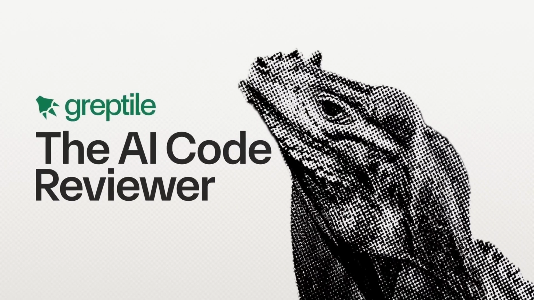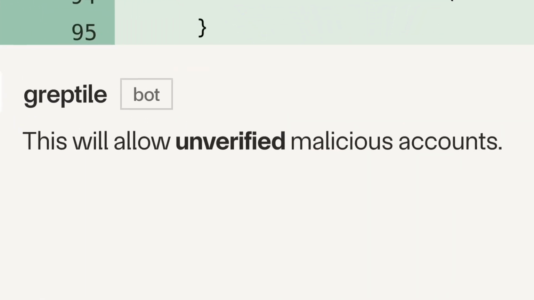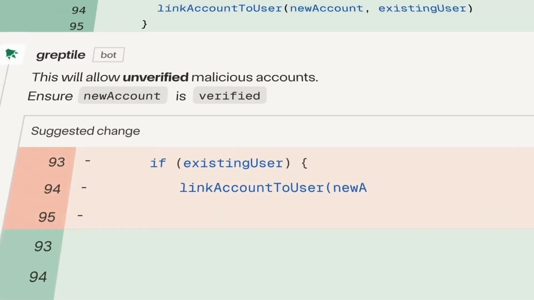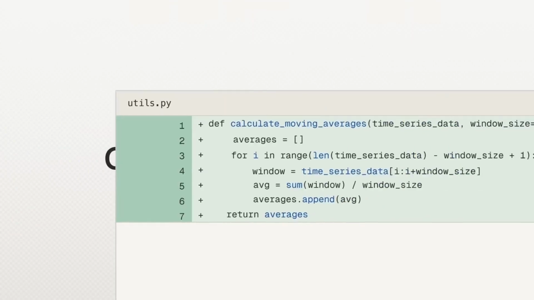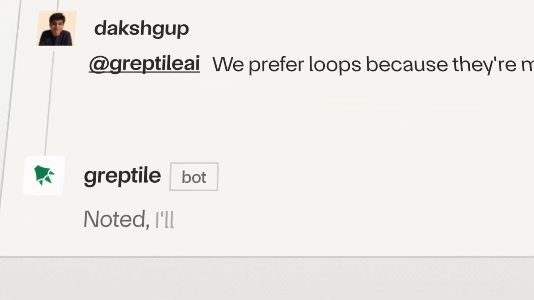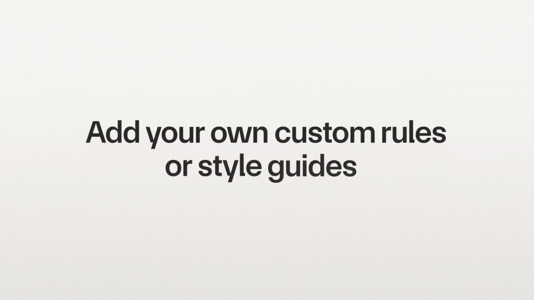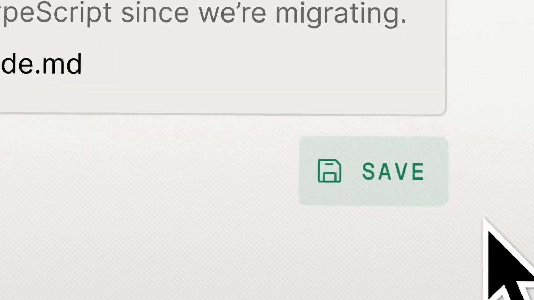Greptile is a tool that can understand your codebase thoroughly. It can help catch bugs, enforce coding standards, and provide insights on pull requests. It can work on GitHub and GitLab, and it is going to gradually learn your team's coding practices as it reads comments on PRs. You can add custom rules, generate diagrams, and see how often rules are applied. It supports over 30 languages and provides inline comments with confidence scores.